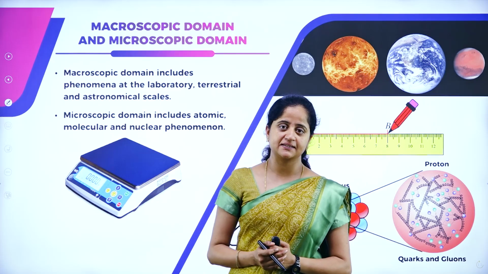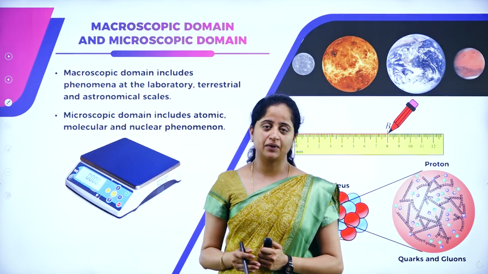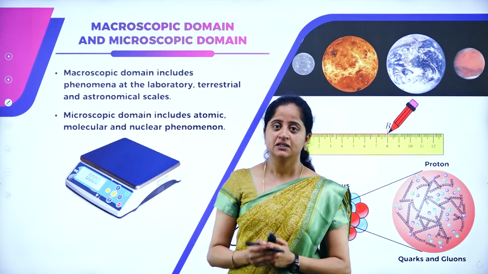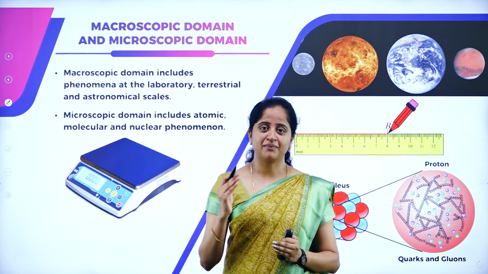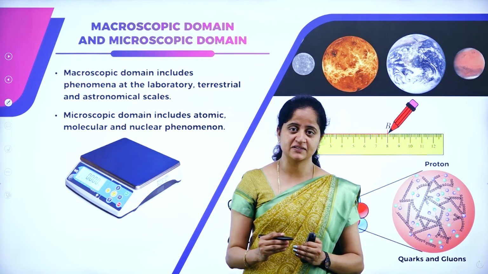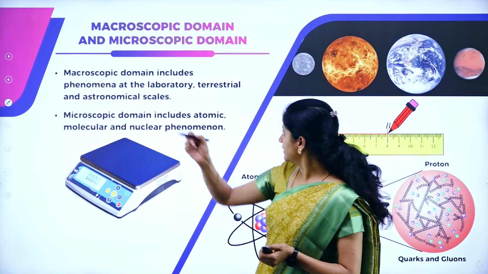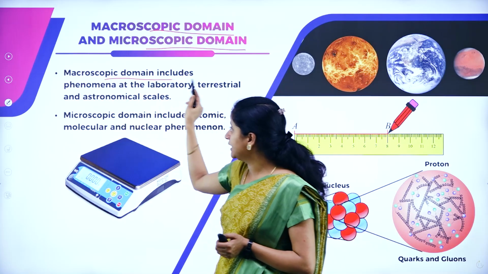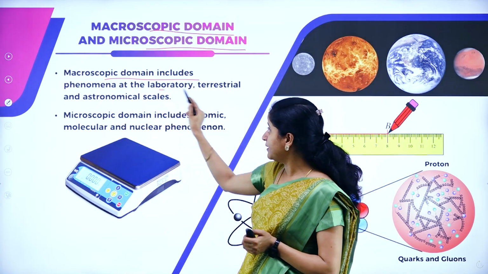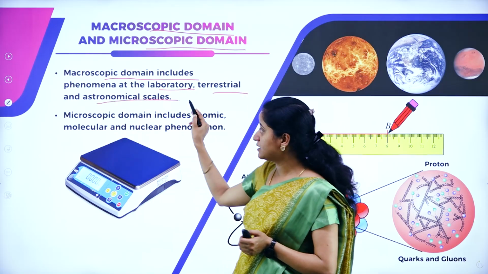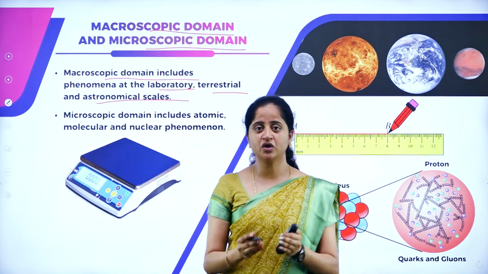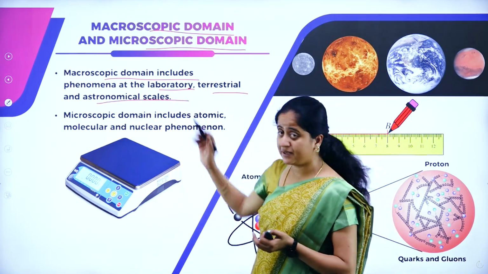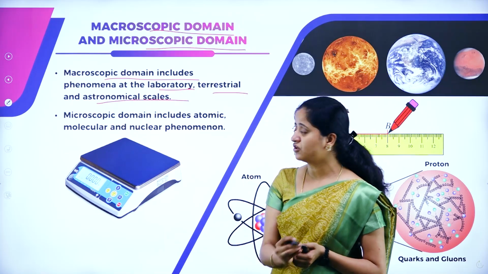Next, the macroscopic and microscopic domains. The branches of physics include the classical level and the quantum level, or classical physics and modern physics, which we have already discussed. The classical level deals with the macroscopic domain and modern physics deals with the microscopic domain. What is the meaning of macroscopic domain and microscopic domain? The macroscopic domain includes phenomena at laboratory, terrestrial and astronomical scales. Macro means huge, large.